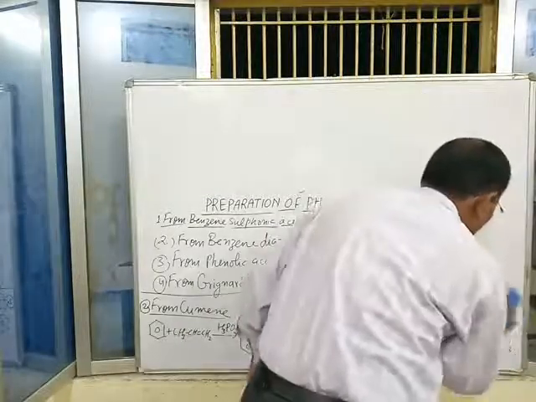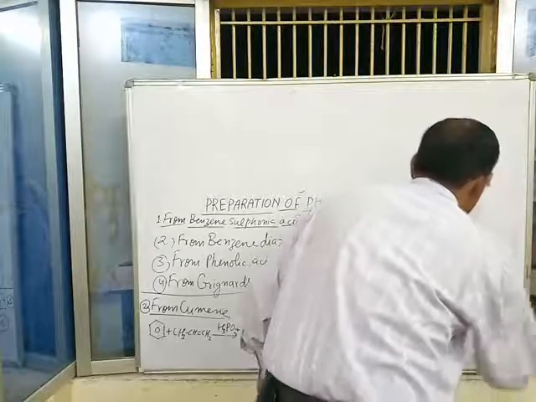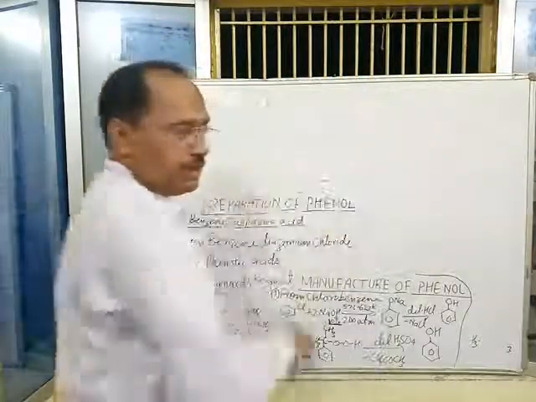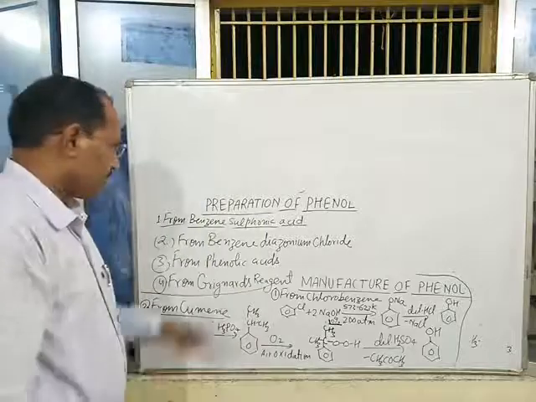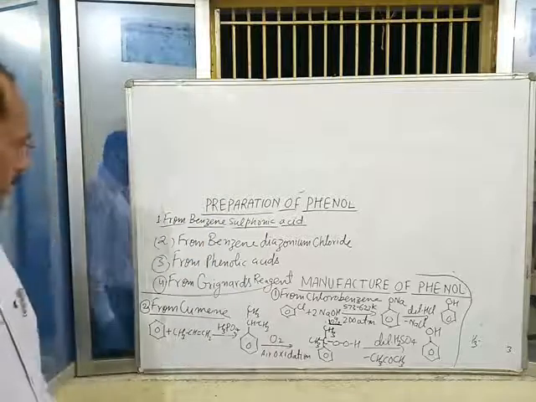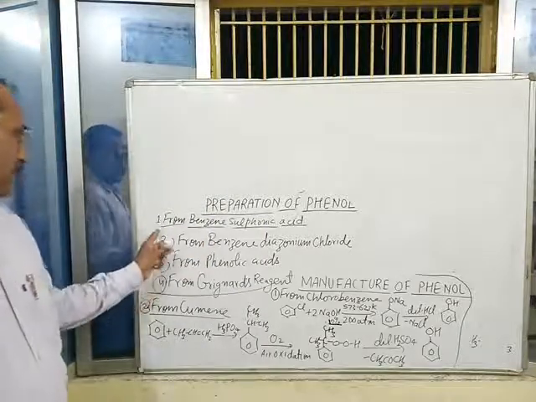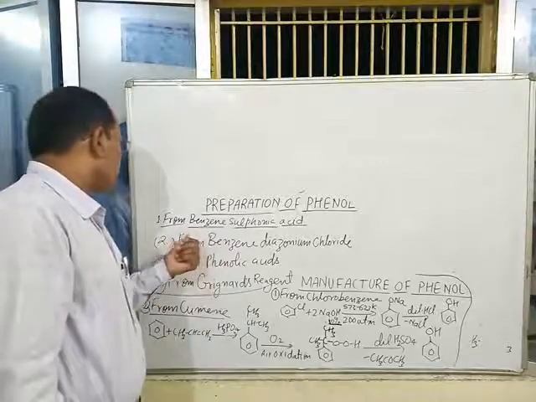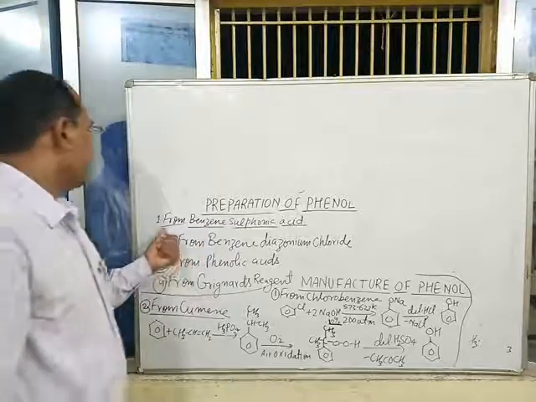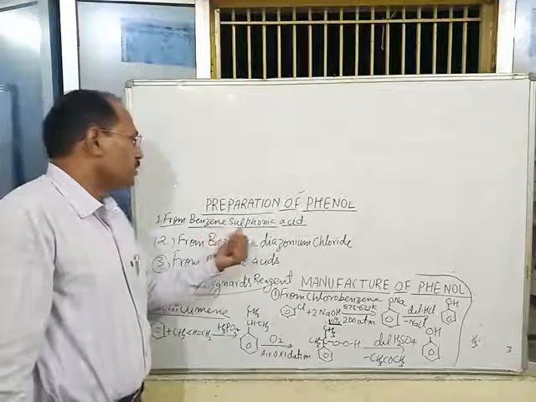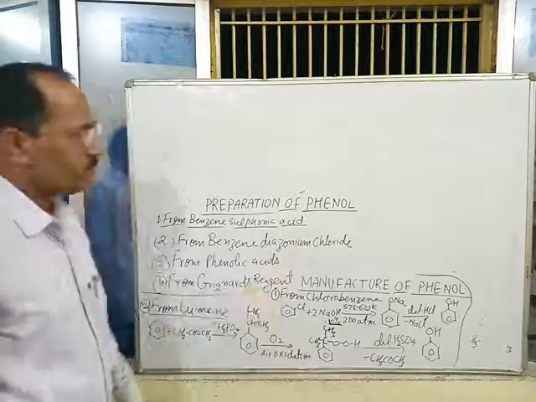Now the next topic is general methods of preparation of phenol. Phenol can be prepared by different general methods. One of the methods is phenol from benzene sulfonic acid.